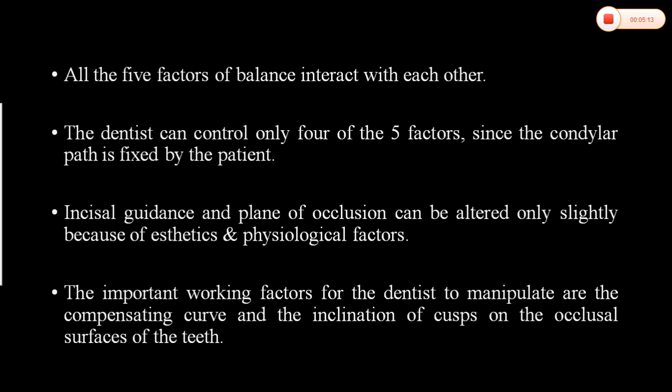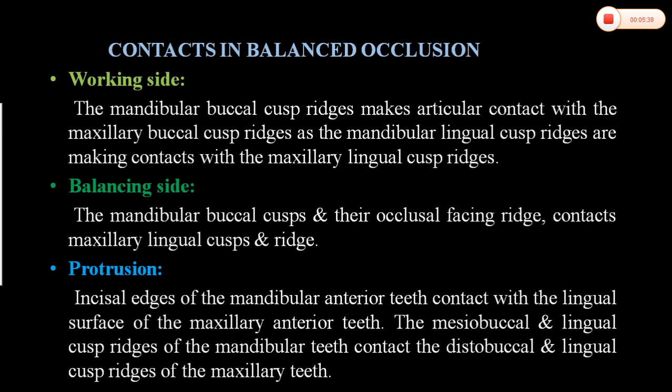So which are the factors the dentist can manipulate to achieve balance? The compensating curve and the inclination of the cusp. This is very, very important. Among these five factors, the compensating curve and the cuspal angle, or inclination of the cusp, can be altered by the dentist to gain balanced occlusion.